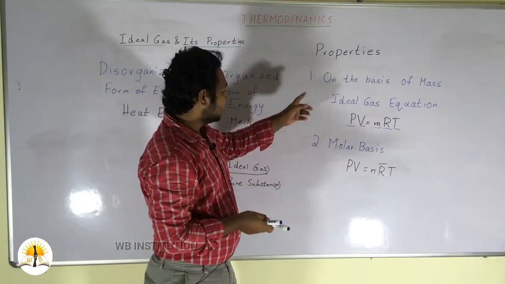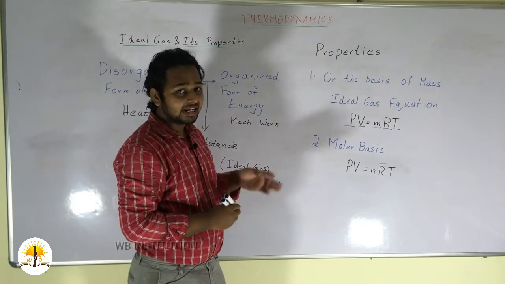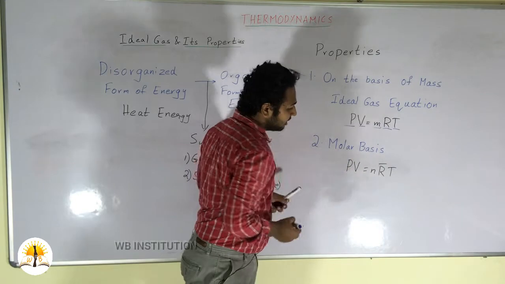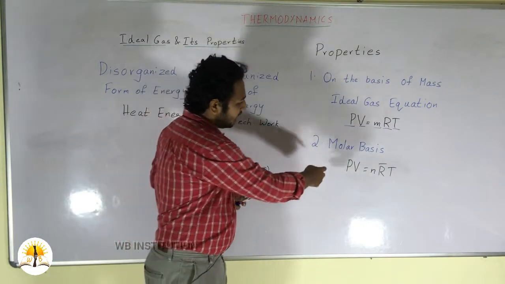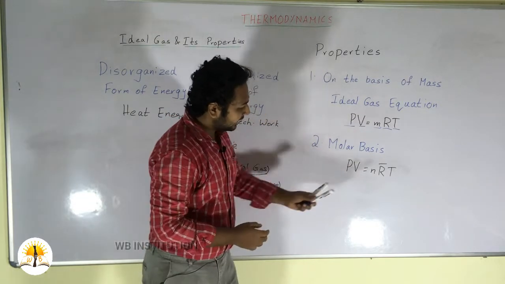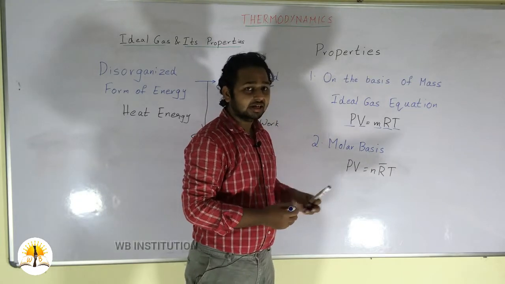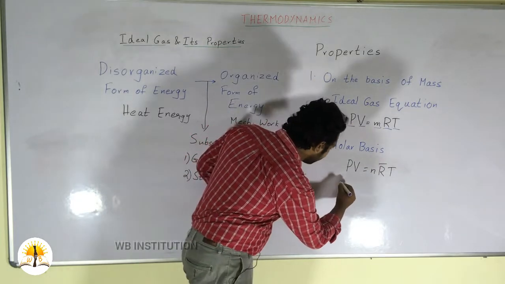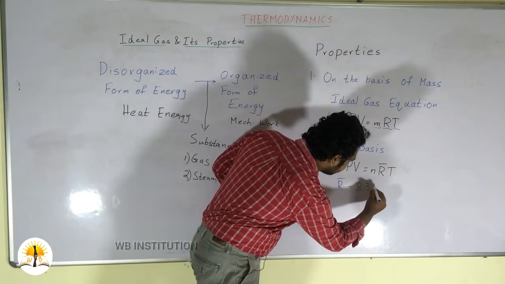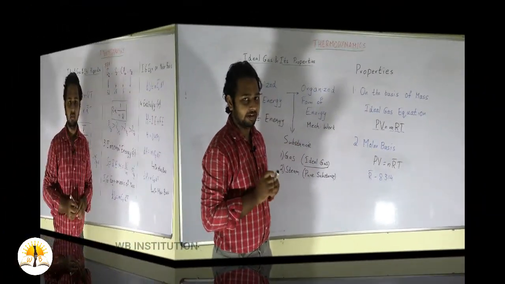The second property is classified into the molar basis. In the molar basis, the ideal gas equation can be given as PV = N R bar T. Here, P and V are the same as on the basis of mass, that is pressure and volume. N is the number of moles, R bar is the universal gas constant, and T is the temperature. R bar is known as the universal gas constant, and the value is the same for all types of gases, that is 8.314 kilojoule per kilomole Kelvin.